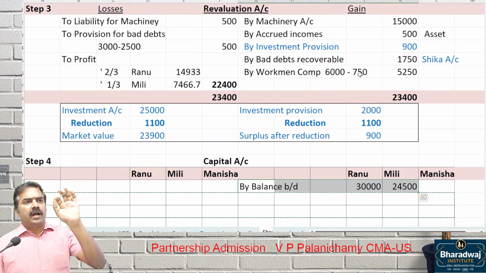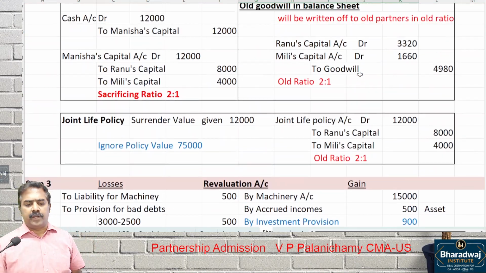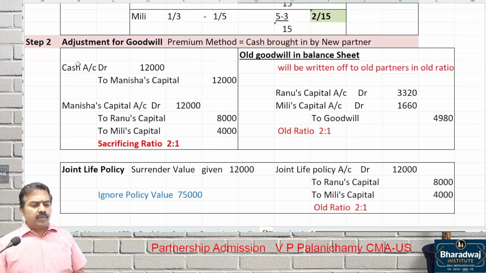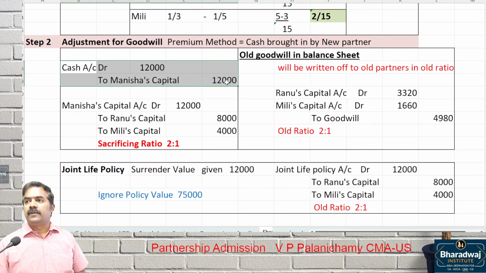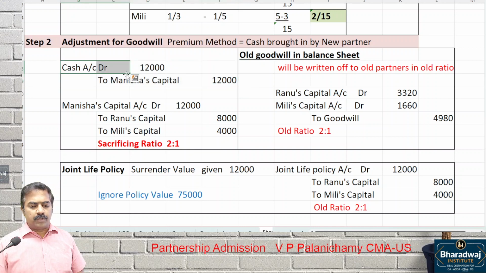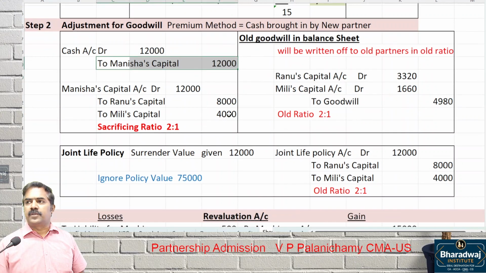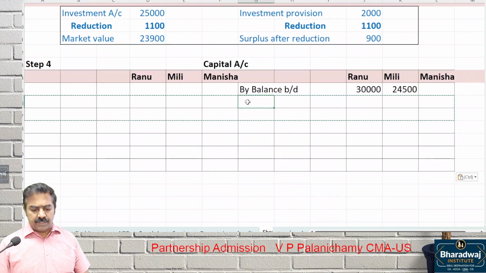Listen. I request you to listen for the next 2 minutes, then you can copy it, pay attention. What is the journal entry we passed for goodwill? Cash account debit to Manisha's capital. How will this be posted in capital account? By cash account for goodwill, how much brought in? 12,000. Look at the next entry.